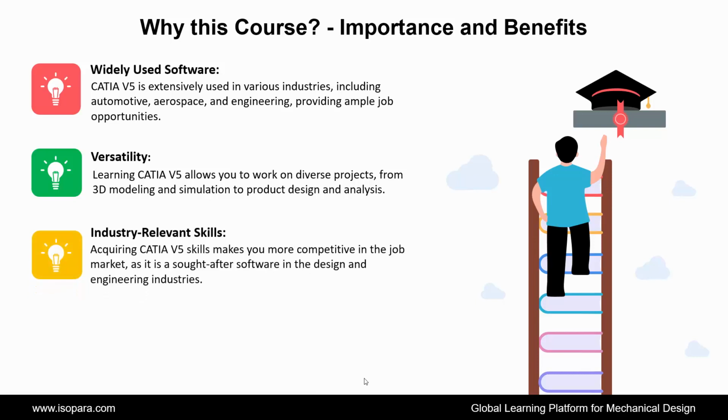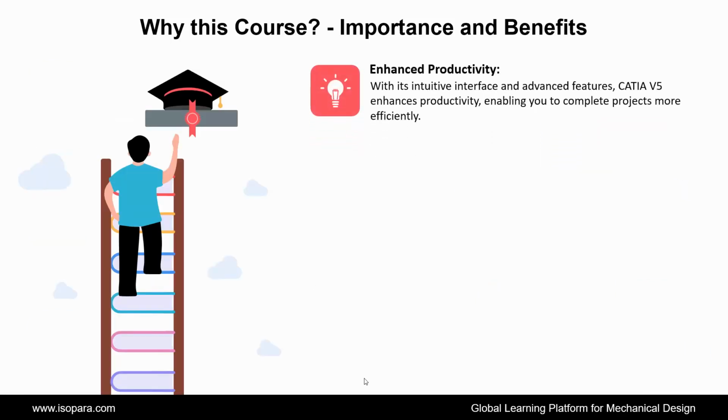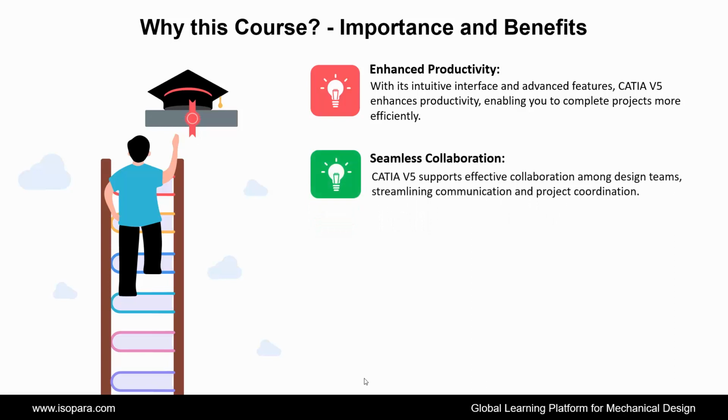Acquiring CATIA skills makes you more competitive in the job market, as it is a sought-after software in the design and engineering industries. Fourth is high precision and accuracy. CATIA enables precise modeling and simulation, ensuring accurate and reliable product development. Fifth is enhanced productivity. With its intuitive interface and advanced features, CATIA enhances productivity, enabling you to complete projects more efficiently. Next is seamless collaboration.